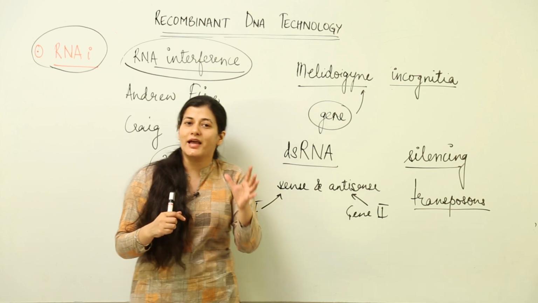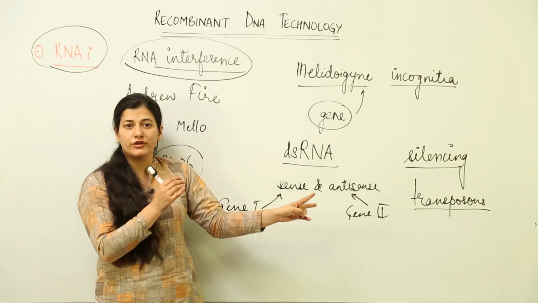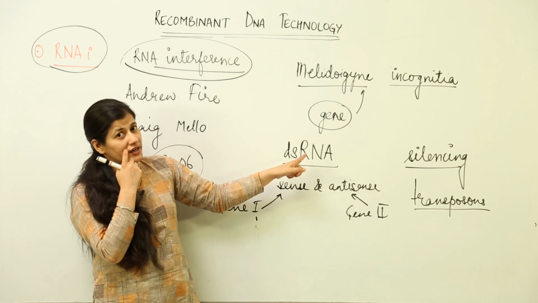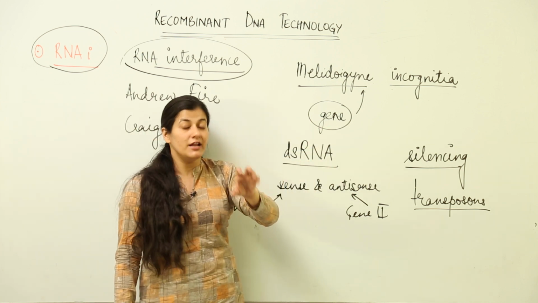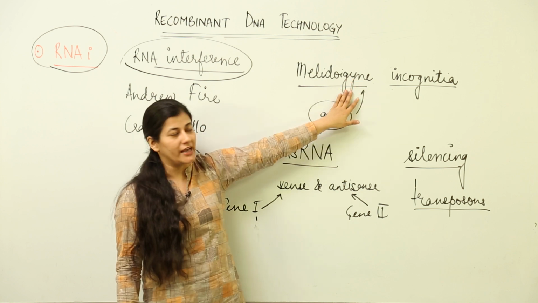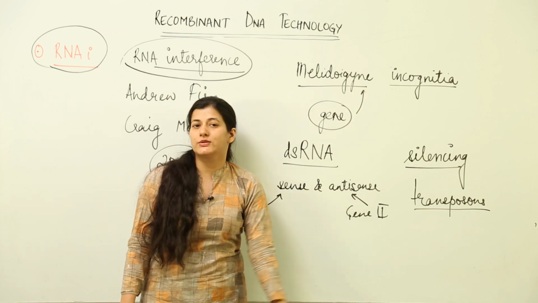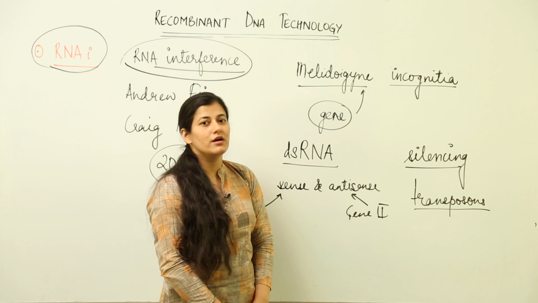Just remember that the antisense and sense would come together, two different genes would be coding for them, they would come together, they would form double-stranded RNA. That double-stranded RNA is going to do silencing at the transcriptional level. Now, silencing of what? The gene which is responsible for pathogenic activity of this particular nematode. Okay. So, this is all about RNA interference that you have to remember and learn.